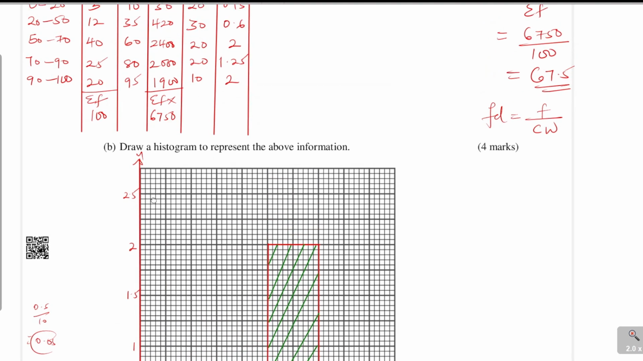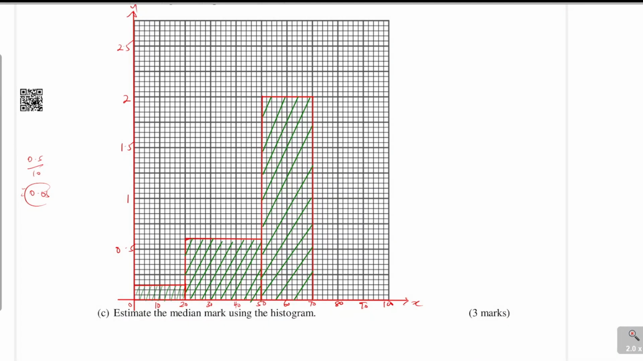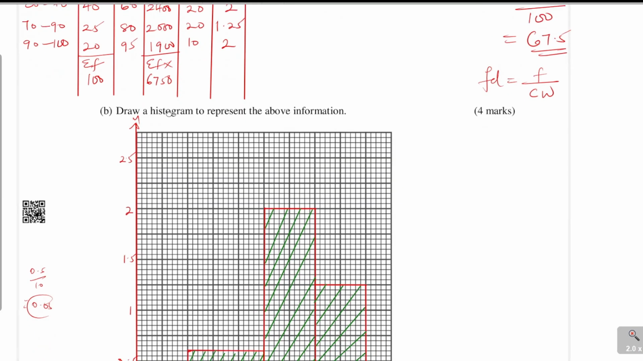The next is 70 to 90, with frequency density 1.25. So 1.25 is there, for 70 to 90. Then you shade the bars like that.